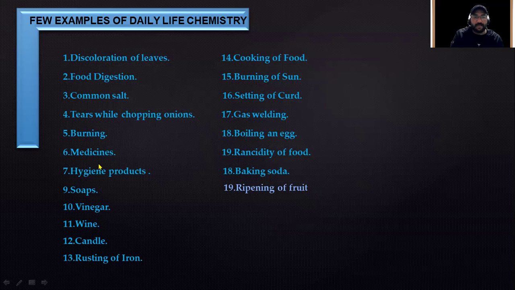Tears while chopping onions: onion releases sulfur gas, which reacts inside our eyes and releases tears. That's a chemical reaction. And medicine, which we have just talked about, is a chemical substance that basically heals us. And hygiene products, whether it is a lotion or a moisturizer, everything is basically chemical. Give it a try: just go through the ingredients of a hygiene or cosmetic product. You will definitely read four, five or 10 chemical substances inside it.